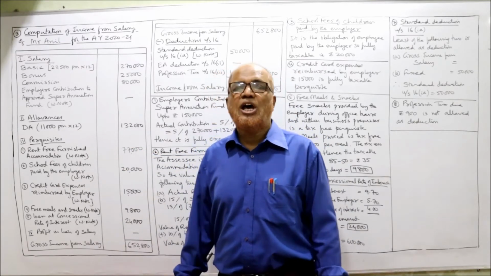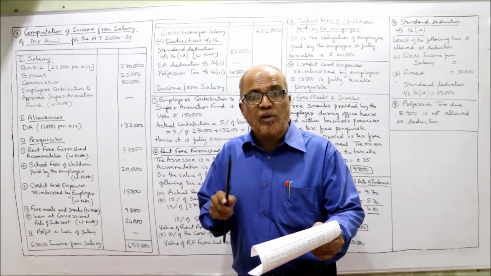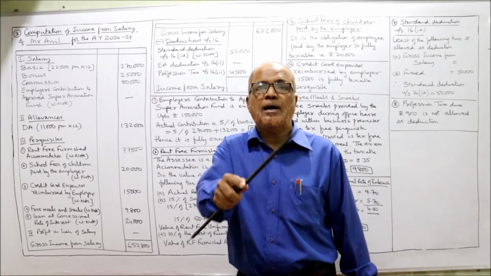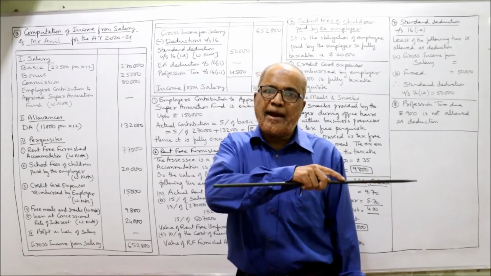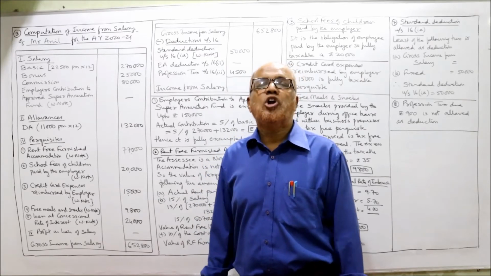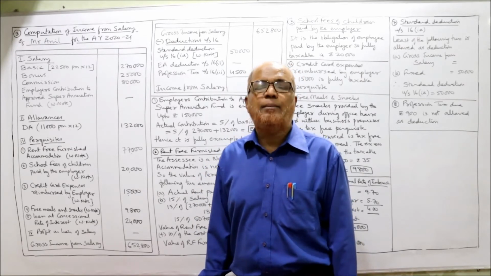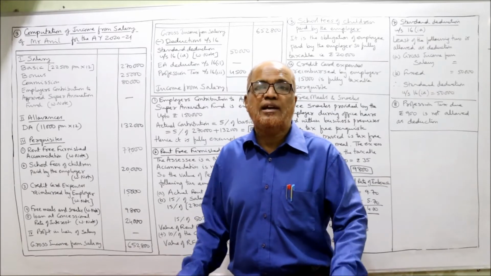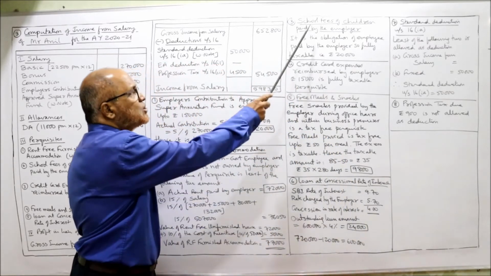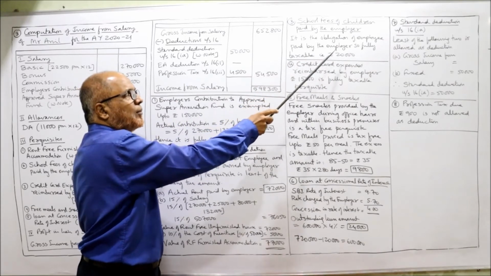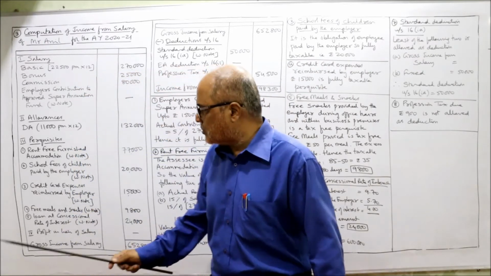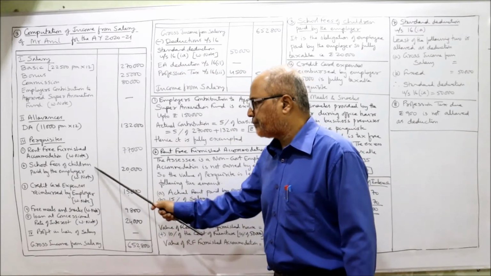It is the school fees of the children paid by the employer, so it is a monetary obligation of the employee paid by the employer. So it is fully taxable. So here I have written school fees of children paid by the employer, fully taxable 20,000.